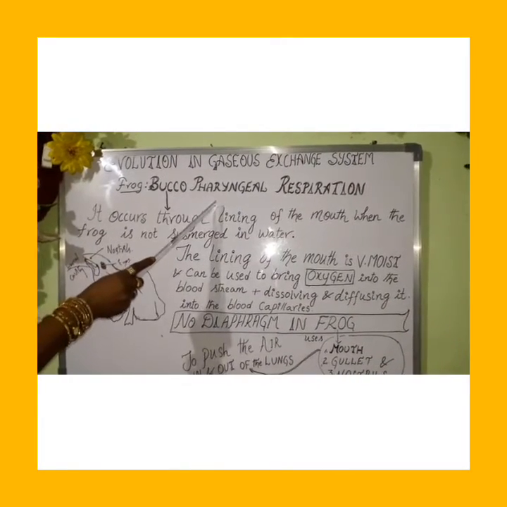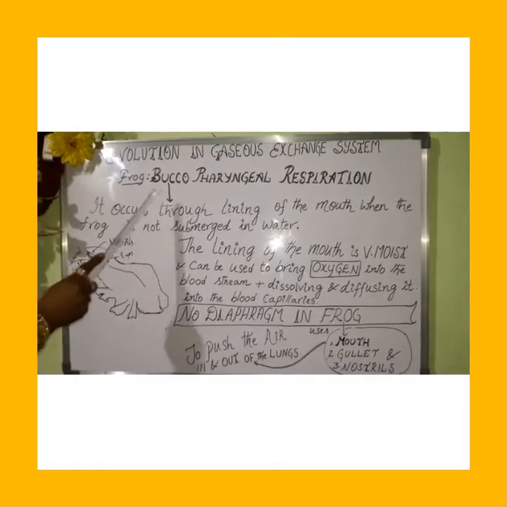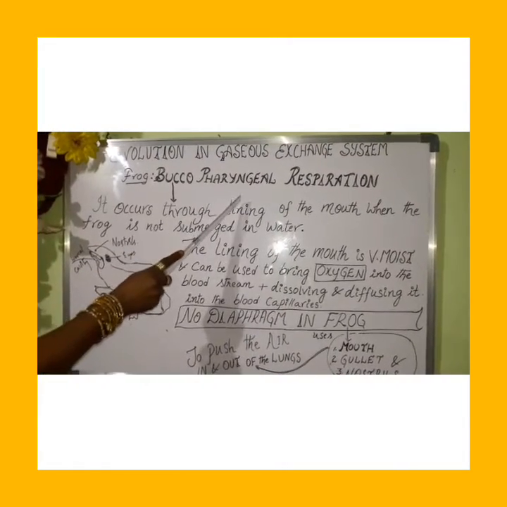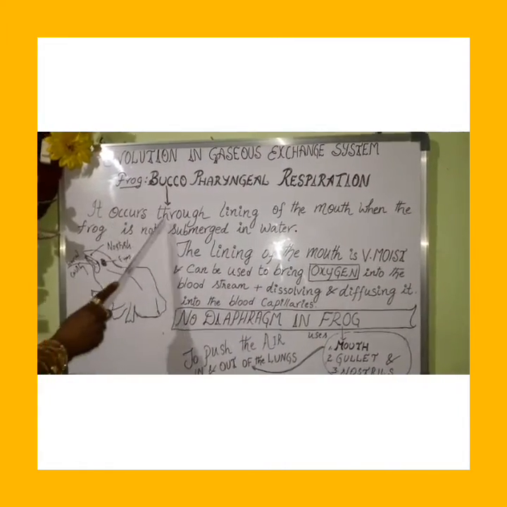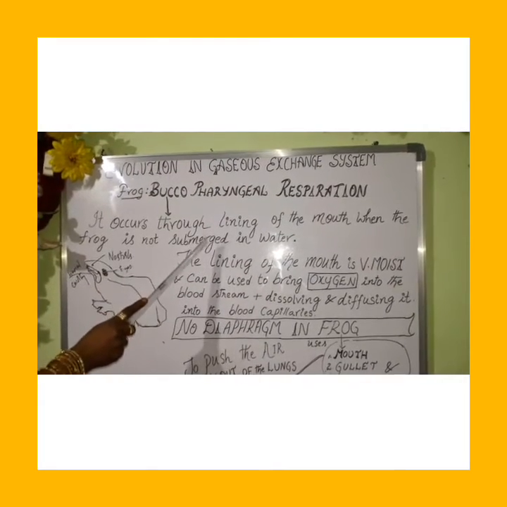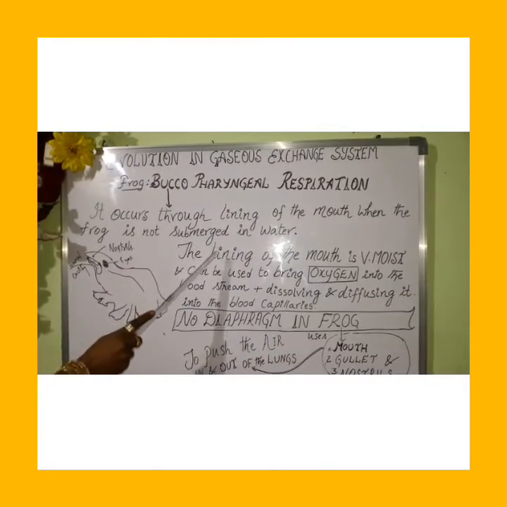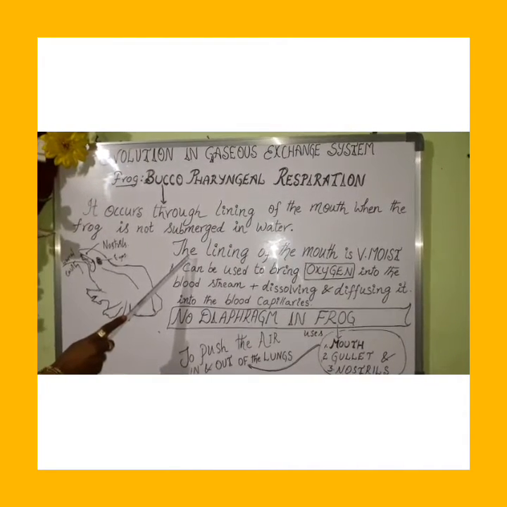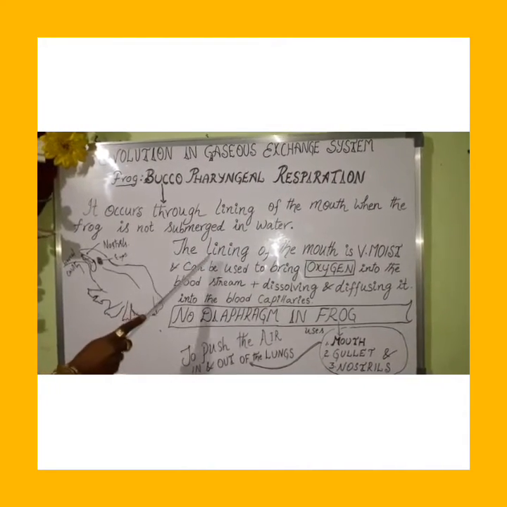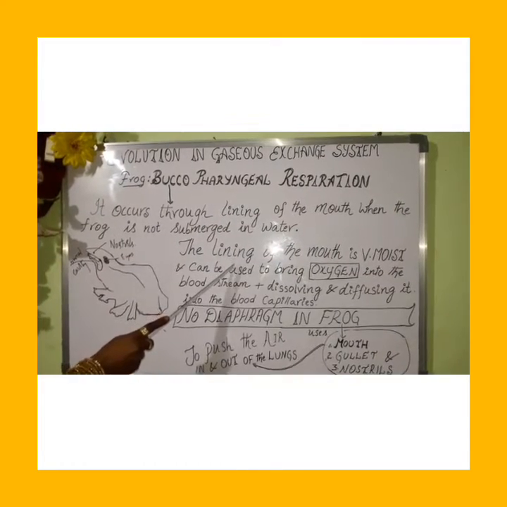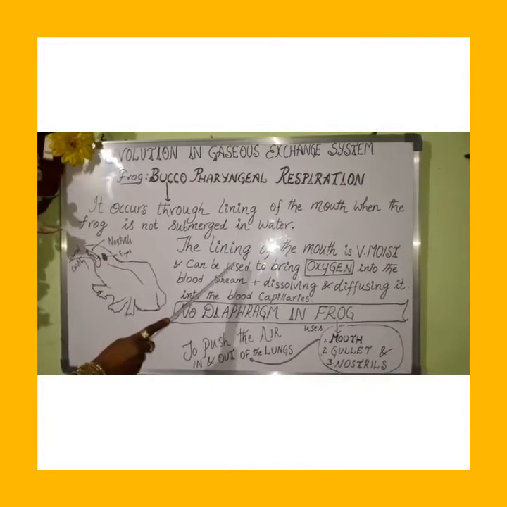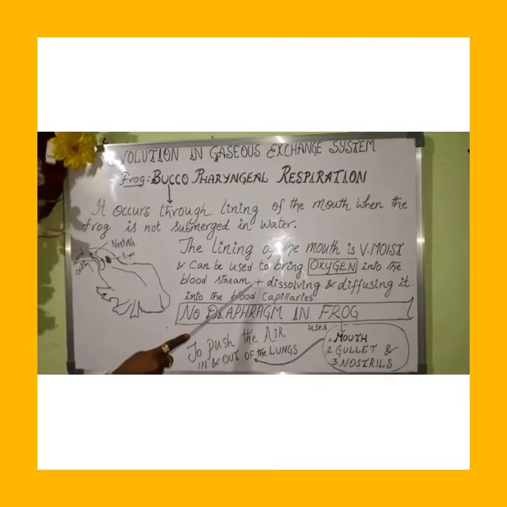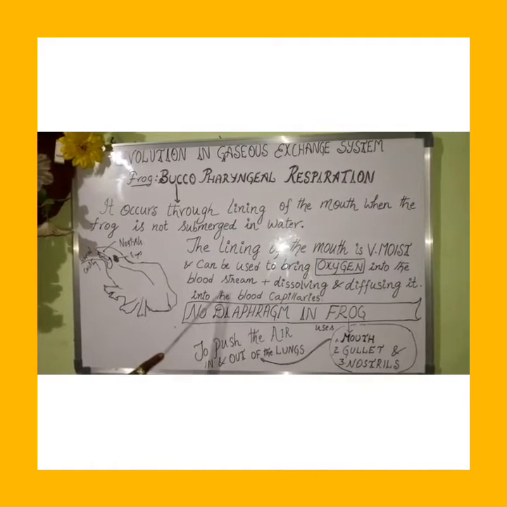Now let us see the buccopharyngeal respiration in frog. It occurs through the lining of the mouth when the frog is not submerged in water. The lining of the mouth is moist and can be used to bring oxygen into the bloodstream, dissolving it and diffusing it into the blood capillaries.